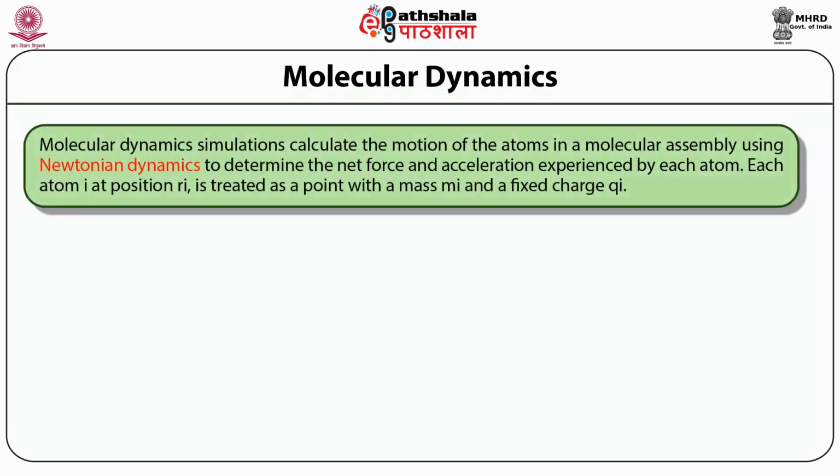Molecular dynamics simulations actually calculate the motion of atoms using Newtonian dynamics. Now, each atom i is at a position Ri and is treated as a point with a mass of Mi and fixed charge of Qi. Then one can actually predict where it will be after a delta t or some time later.